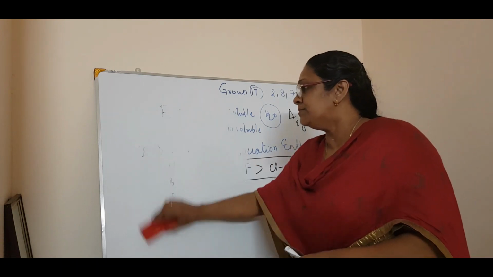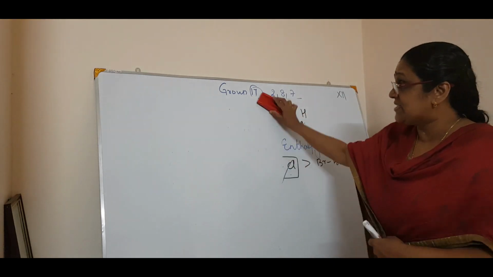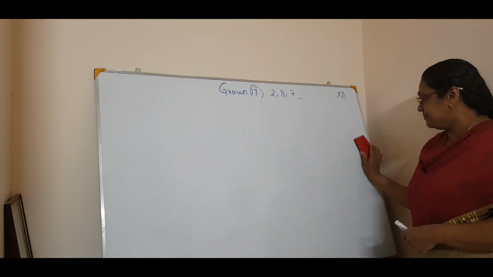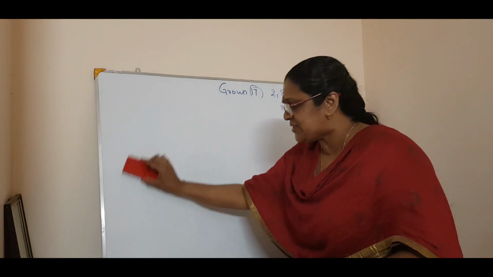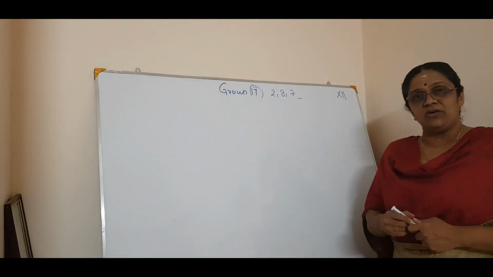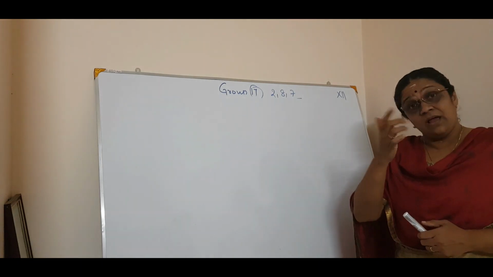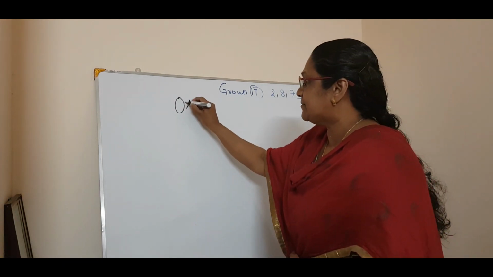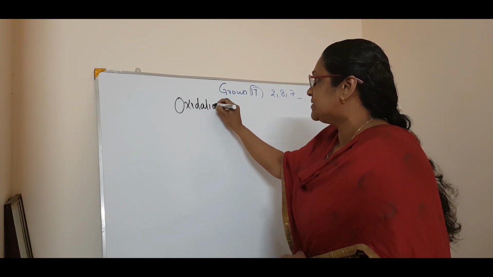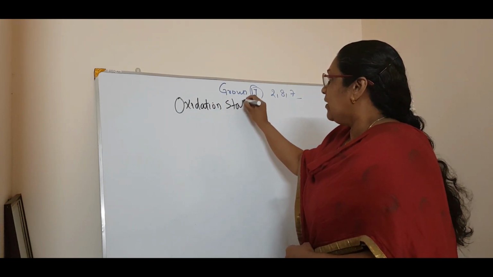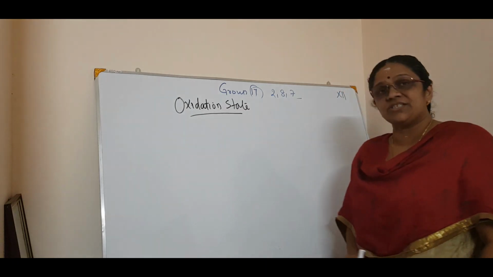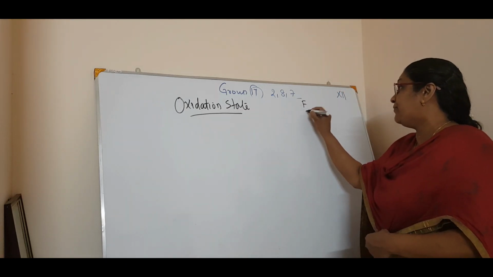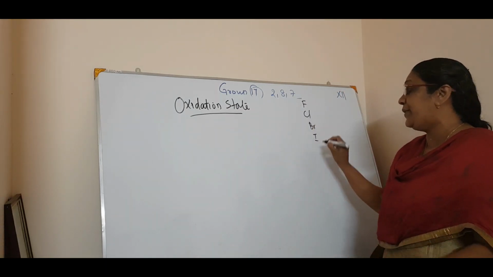Now, we will come to the chemical properties, oxidation state. The same trends we are moving on with the halogen family also. We have studied the oxidation state of oxygen also, isn't it? Nitrogen also. So, same thing, oxidation state. Now, if we discuss this oxidation state, you know the halogen family, fluorine, chlorine, bromine, iodine.